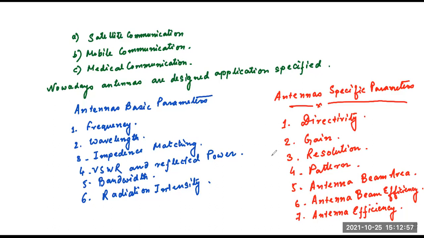So antennas are upgrading day by day for fulfilling all the necessary requirements of wireless communication. In fact, according to the application in specific fields like medical, satellite, mobile, etc., different types of antennas are designed.